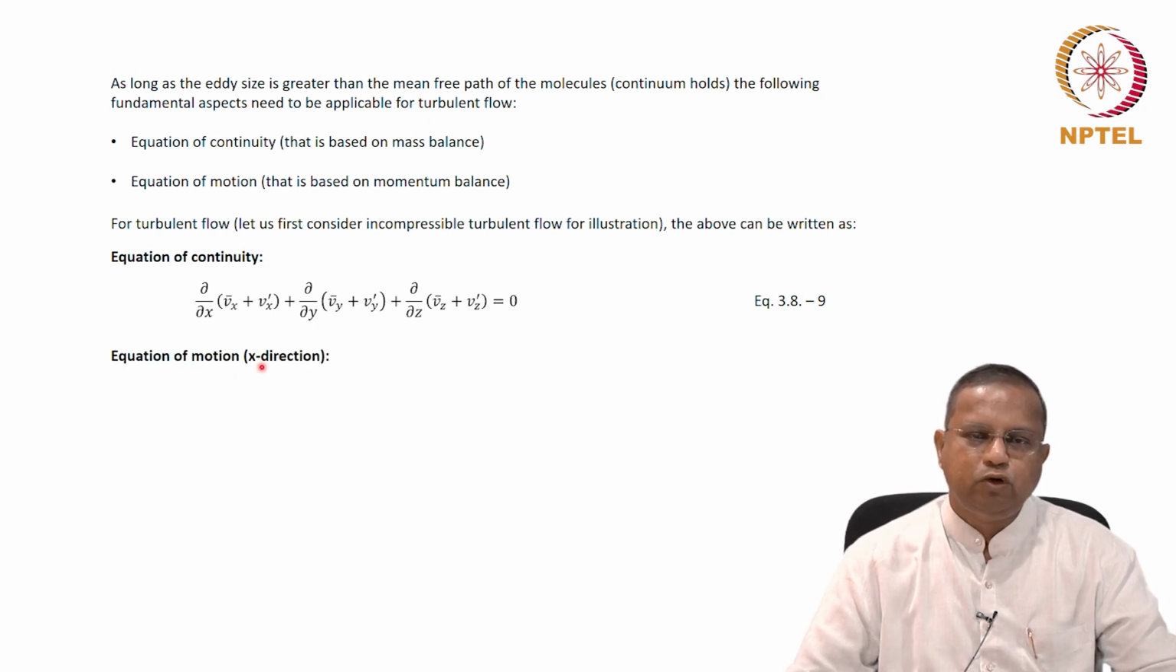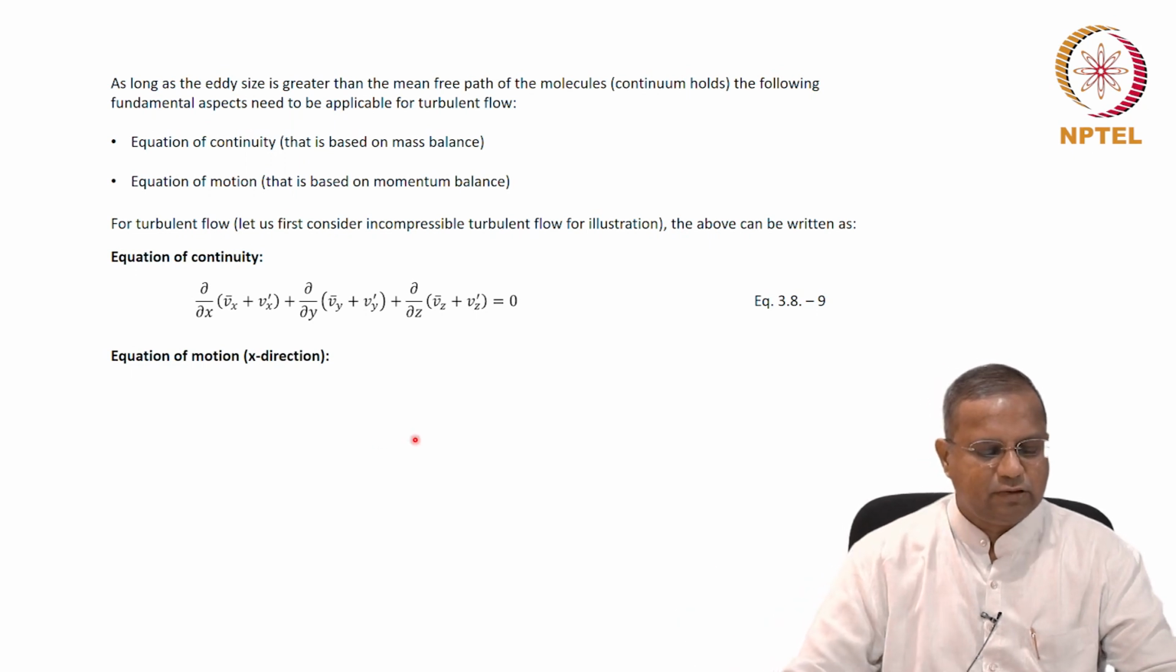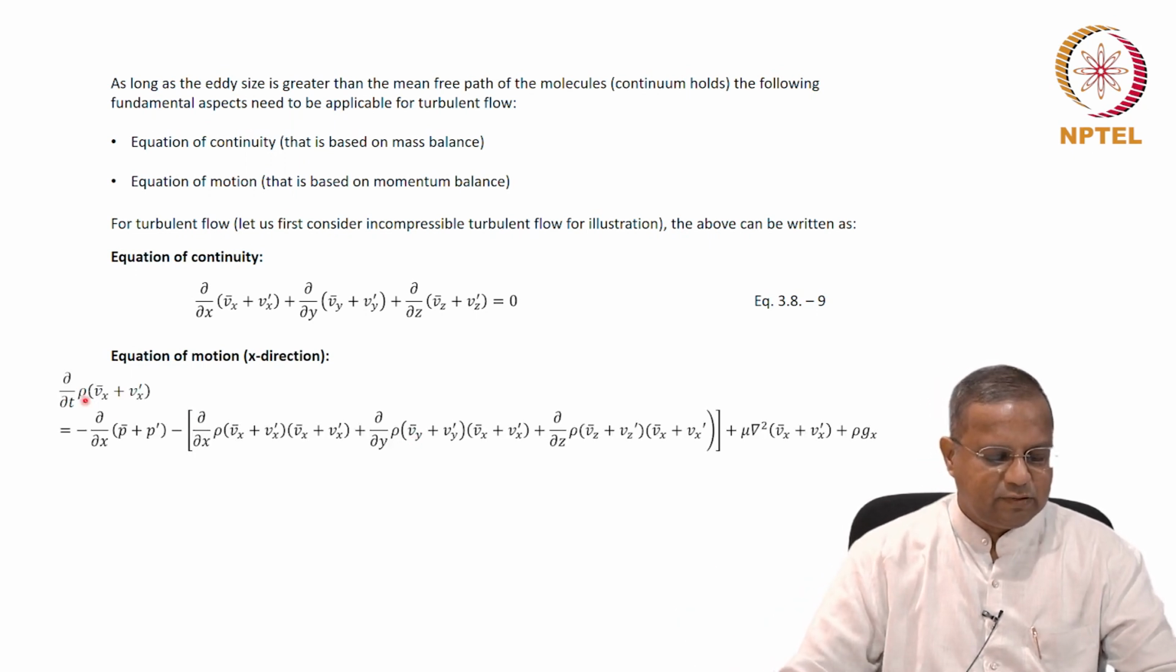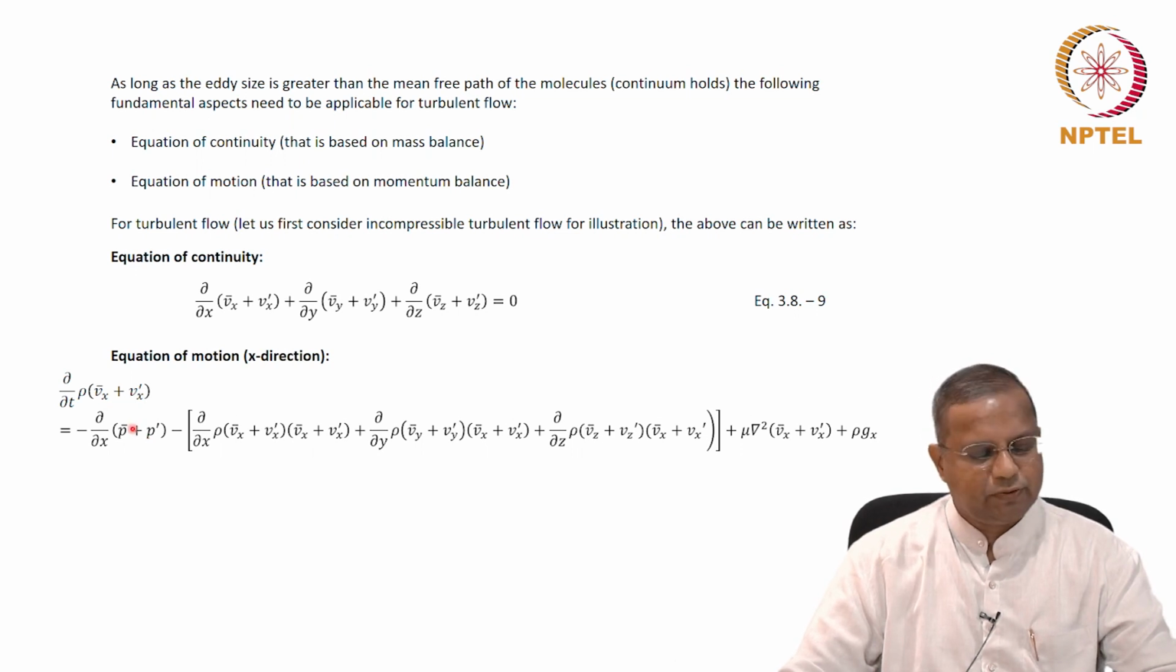And the equation of motion, again, let's look at only the x direction. Then you can extend it to the other directions. It is going to be something like this. It's the equation of motion, which I've written. The only thing that I've done is put in Vx bar plus Vx dash for the velocities and P bar plus P dash for the pressure. That's all.